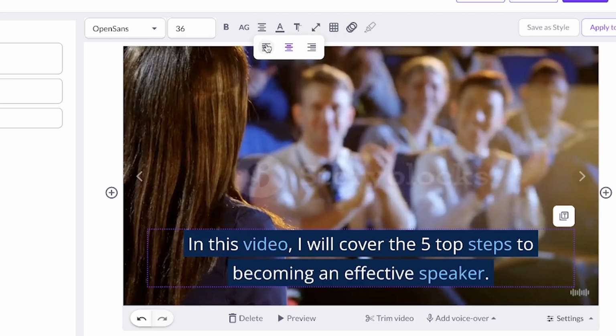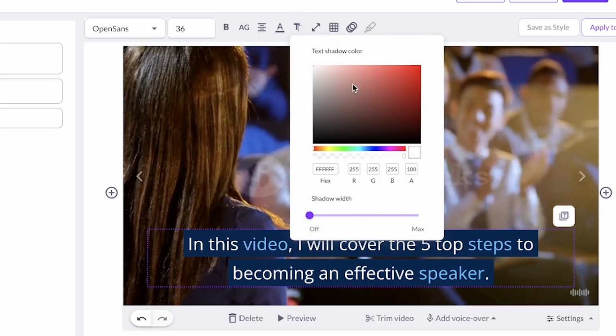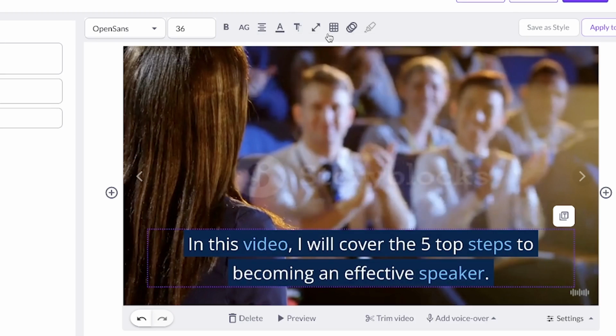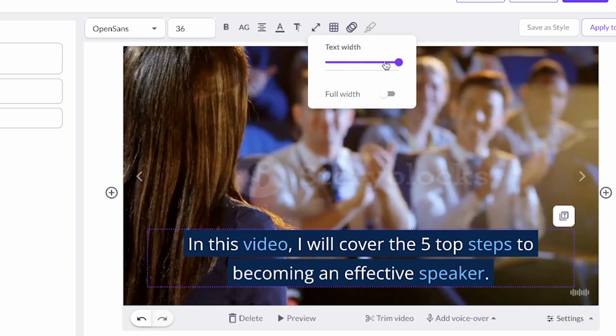You can play around with the alignment. You can align left, center, and right. Right now it's aligned center, and you can play around with the coloration. You can play around with the color feature. But everything, I like it as it is. I can play around with the text width. You can feel free to increase or decrease the text width.